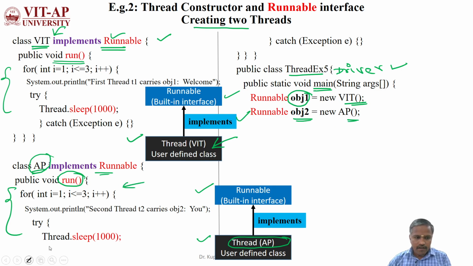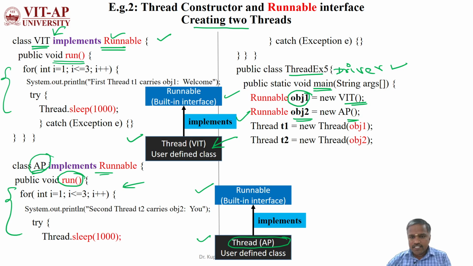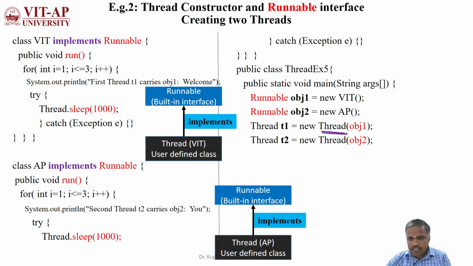After that, here I am going to use the constructor, the Thread constructor, which is carrying obj1 belonging to VIT. So now this t1 has the capability of accessing the features available inside the run method of VIT.